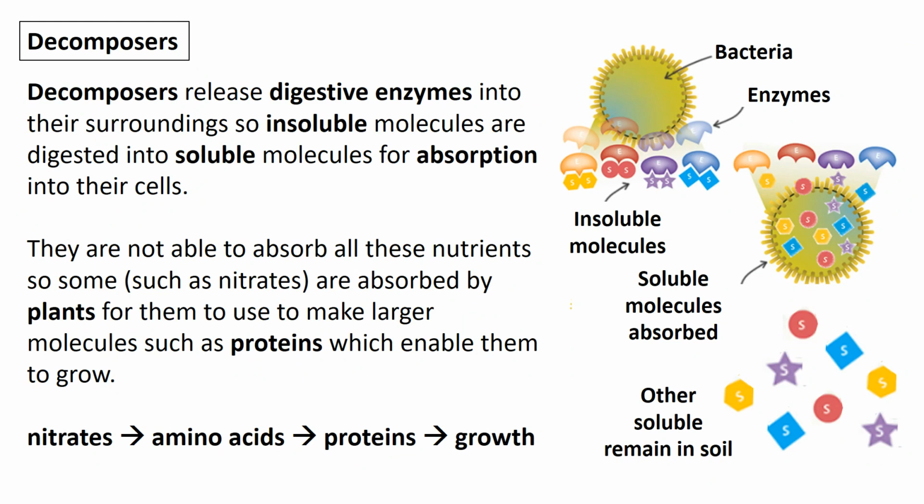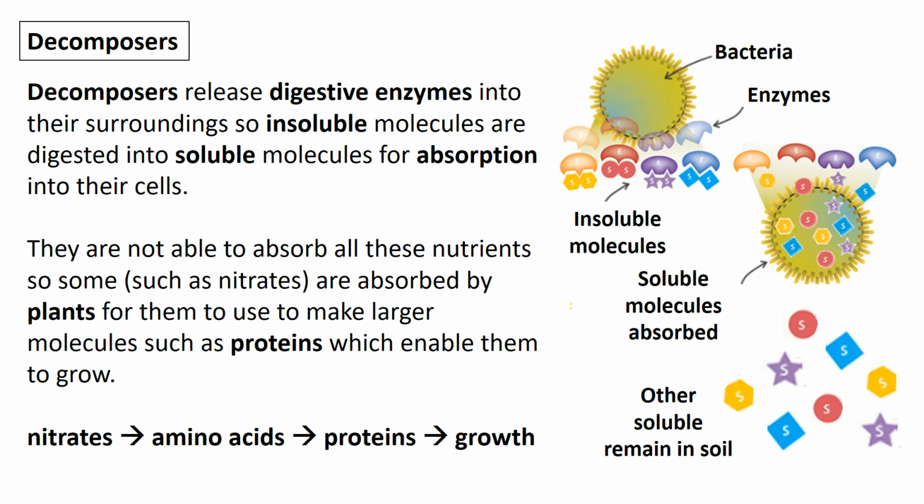And decomposers work by releasing digestive enzymes into the surroundings. By releasing them into the surroundings, the enzymes are actually digesting insoluble molecules into soluble molecules so that the bacteria can themselves absorb it. So when the bacteria absorb the soluble molecules they need in order to survive and grow, they will leave some excess enzymes in the surroundings and excess soluble molecules. These can be absorbed by plants, especially things such as nitrates that might be left in the soil. And these plants can absorb the nitrates as part of their mineral ions in order to form amino acids and proteins and enable their growth.